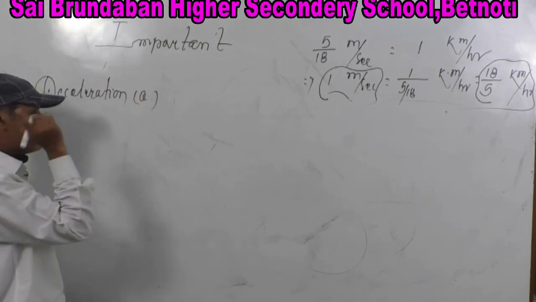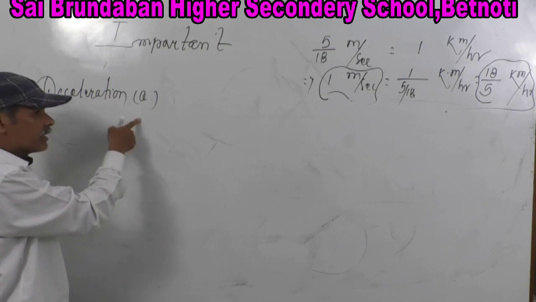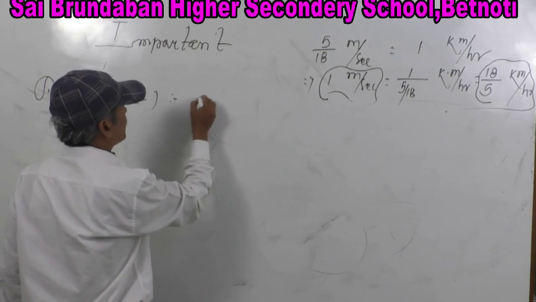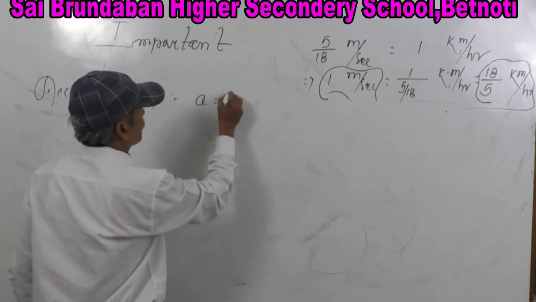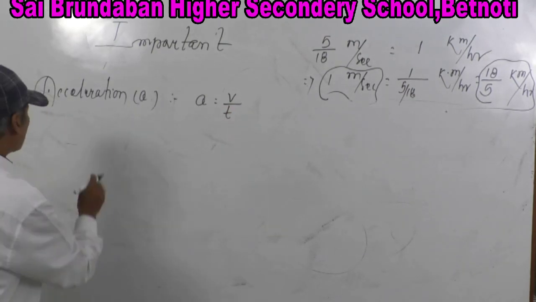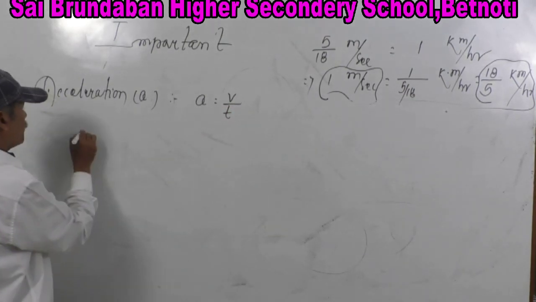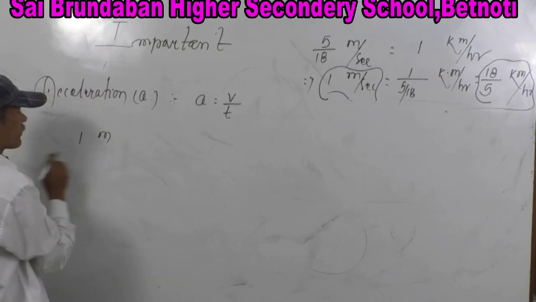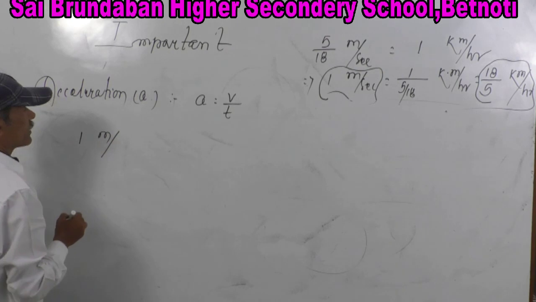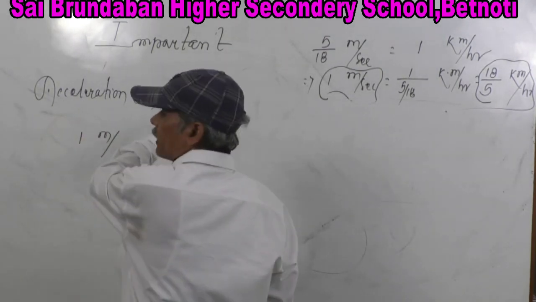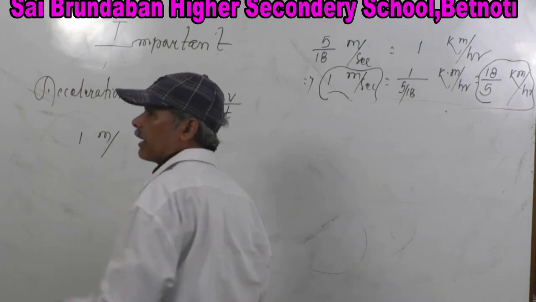So definitely, being a derived quantity means it holds an equation, that is A is equal to V by T. Okay. Now what is its unit? A is equal to V by T. A is equal to V by T.